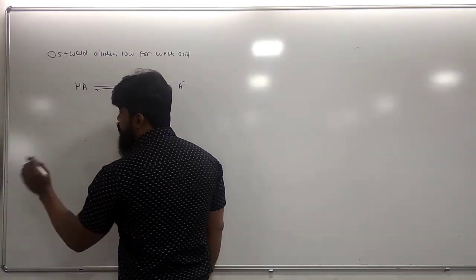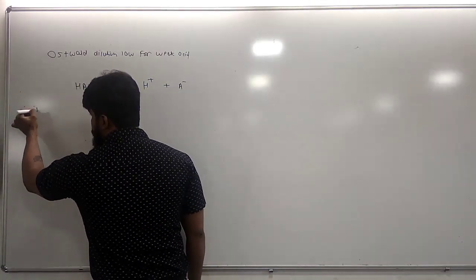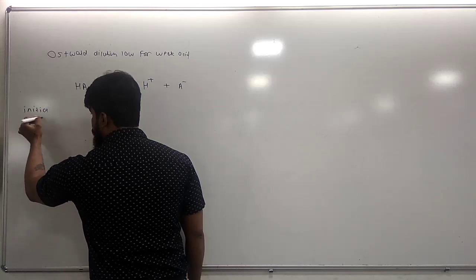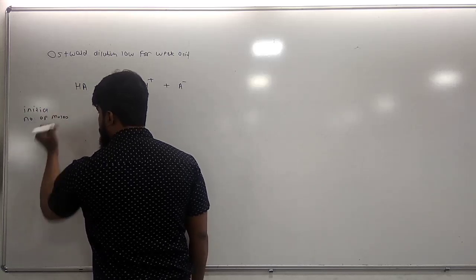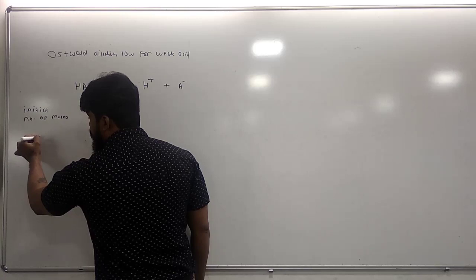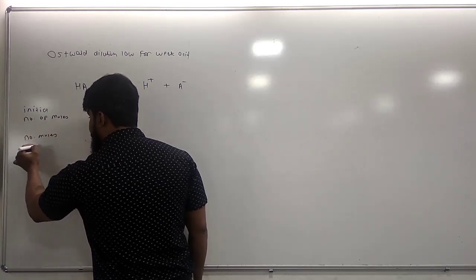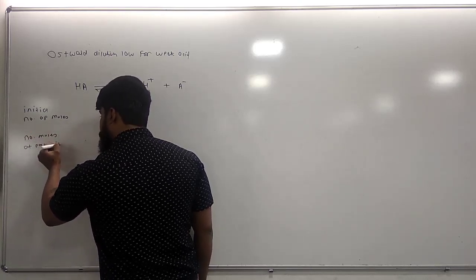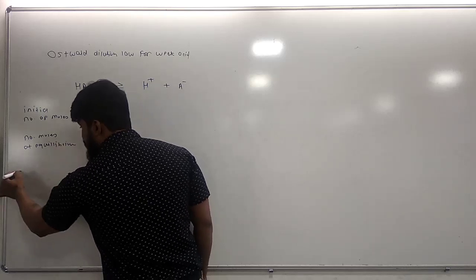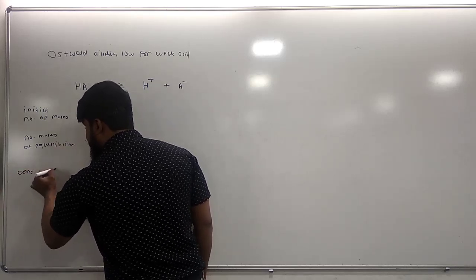We have to focus on three important conditions. First, the initial number of moles. The second is the number of moles at equilibrium. And the third is the concentration at equilibrium.